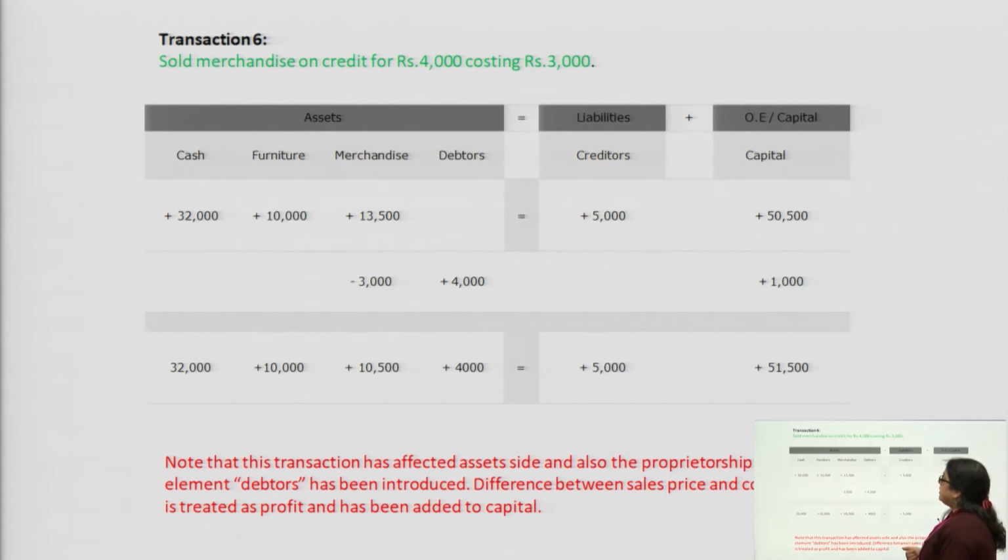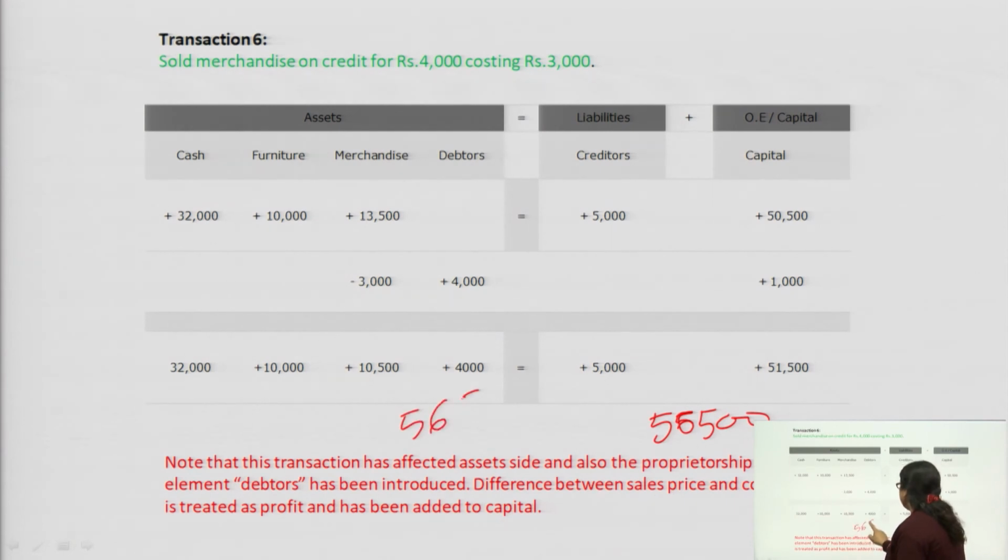So here, sold merchandise on credit for rupees 4000, costing rupees 3000. The merchandise cost 3000 and you have sold it on a credit basis at 4000. Profit was 1000 rupees. So now the total would be 56,500. Note that this transaction has affected the asset side and also the proprietor's ship.